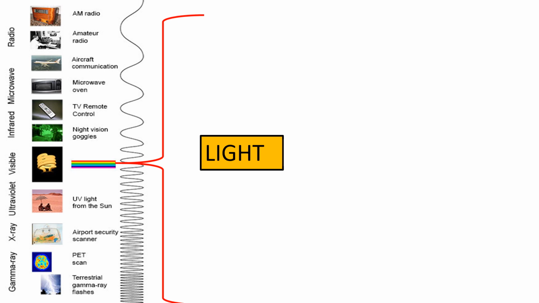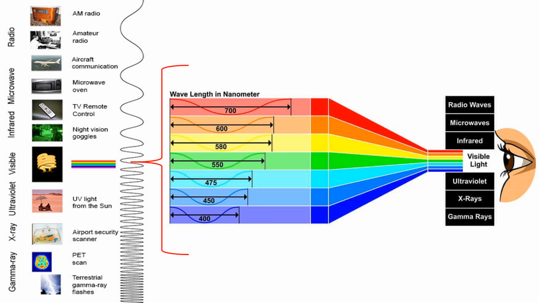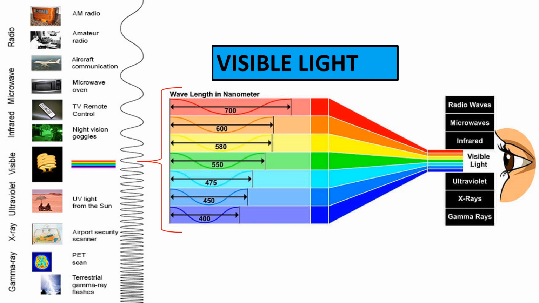Visible light. All EM radiation is light, but we can only see a small portion of this radiation. The visible light spectrum is the segment of the EM spectrum that the human eye can view. Most simply, this range of wavelengths is called visible light. Typically, the human eye can detect wavelengths from 400 to 700 nanometers.